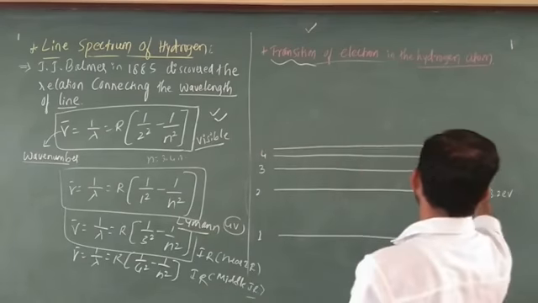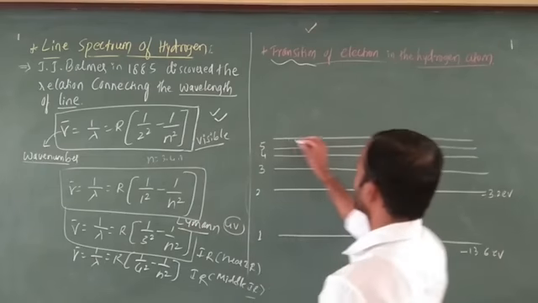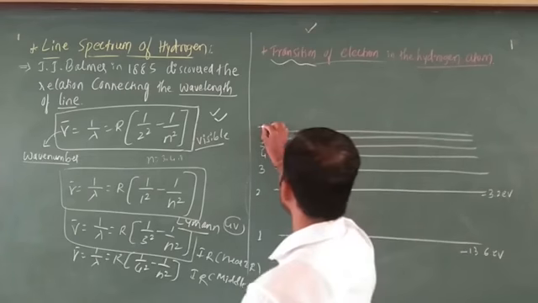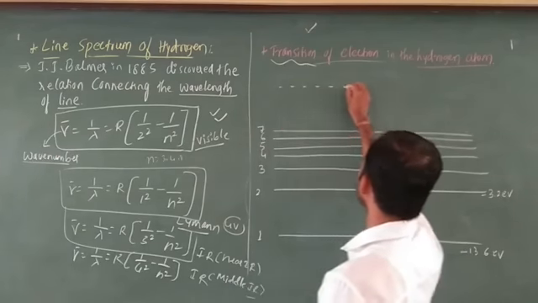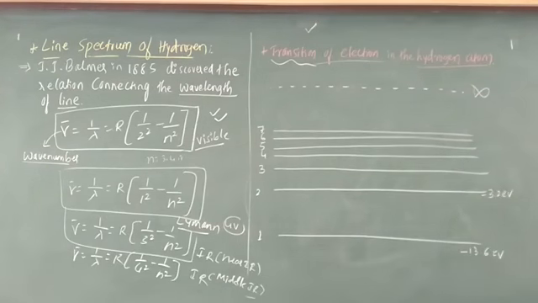5, this is 6, next one is 7, after that this is called infinity. Infinity means there is no end. Okay. Just here, the minus sign is there just for our understanding.